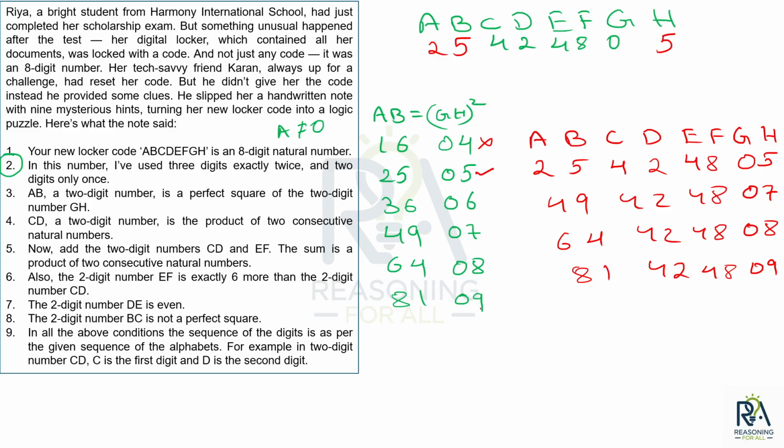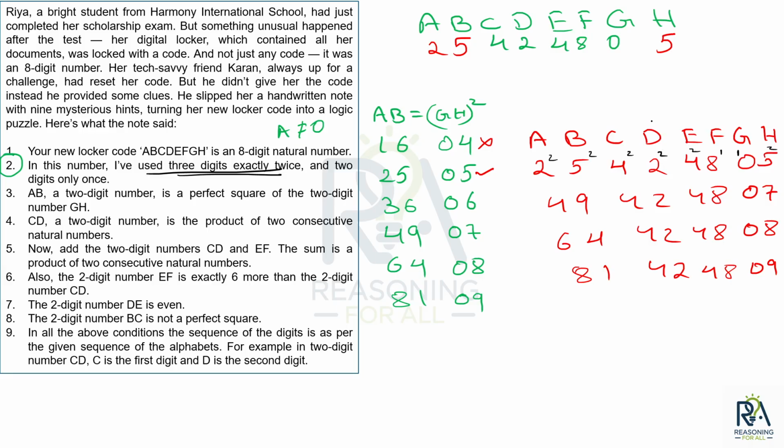Okay, so I have used all the conditions except condition number 2. Condition number 2 has not been applied yet. So if we apply condition 2, what does it say? I have used 3 digits exactly twice and 2 digits exactly once, only once. Okay. First scenario, do I have the exactly-once ones? Which ones are used exactly once? 0 is used and 8 is used, right? Exactly once, let me write it here. So these are the digits which are used exactly once. Okay, so 2, yes, it has been used 2 times. Then 5, yes, it has been used 2 times. 4, yes, it has been used 2 times. Perfect.